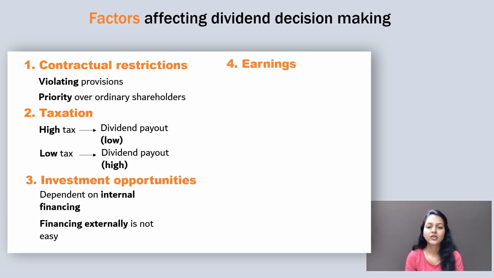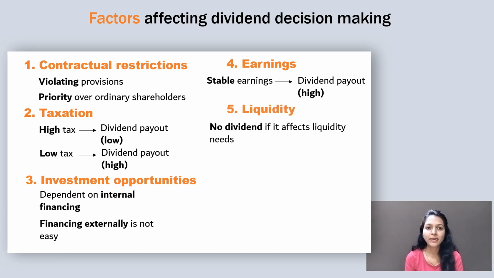Next is earnings. Those companies having stable earnings are more likely to pay higher dividends in contrast to those companies having volatile earnings. And the last one is liquidity. Dividends may not be paid if it affects the liquidity needs of the company. These are not an entire set of factors, but I have listed most of them.